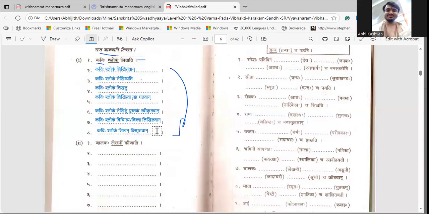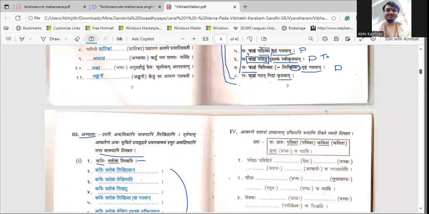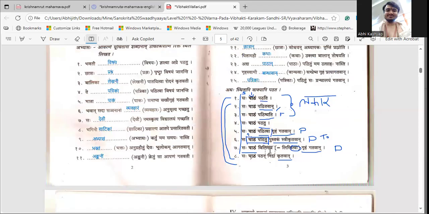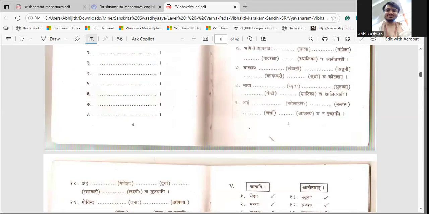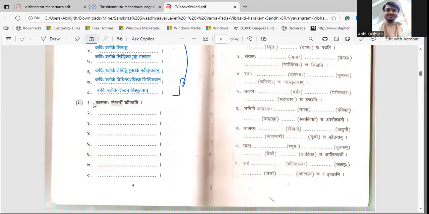We can change that to anything also. Sapna Bhagini also suggested singing. So kavihi shlokam likhan, then we can put singing also over there, geetavan, etc. So why we are doing that is basically the sentences. See, we have to change the forms, correct? But we also have to make sure that the sentences make sense. Otherwise, it won't sound nice. So when we are following that, we have to make sure that that is also kept in mind. So now we will look at this. This will be your assignment.